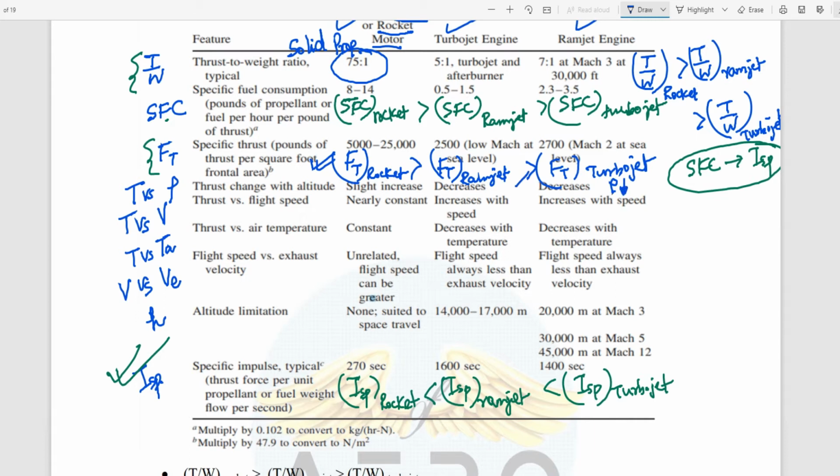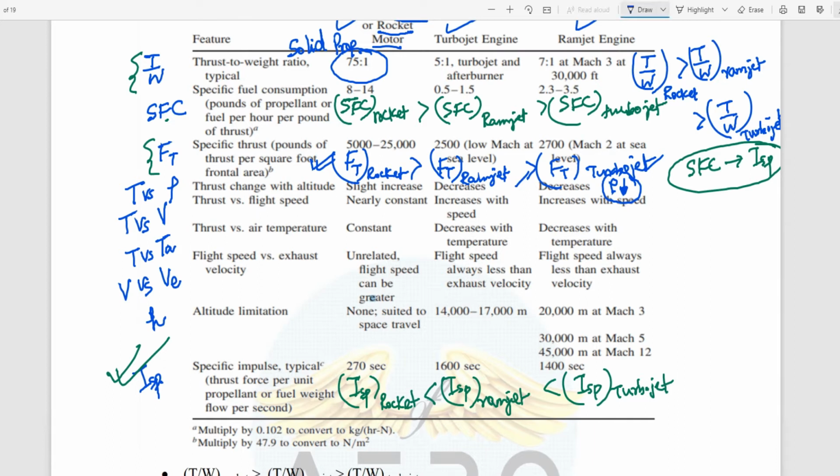So for the ramjet or for the turbojet, the thrust is maximum at the sea level condition, and gradually as altitude increases, the thrust decreases because the density decreases. Okay, got the point? Please let me know. Yes, ma'am. Okay, very good. Now let's see the next point.